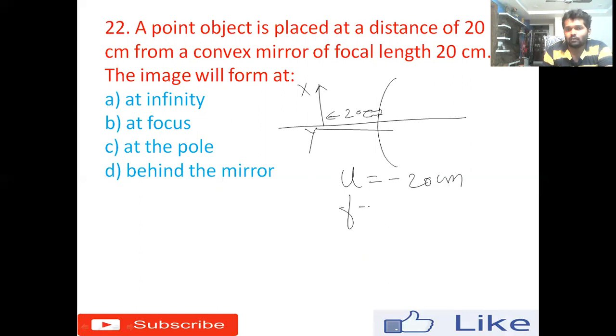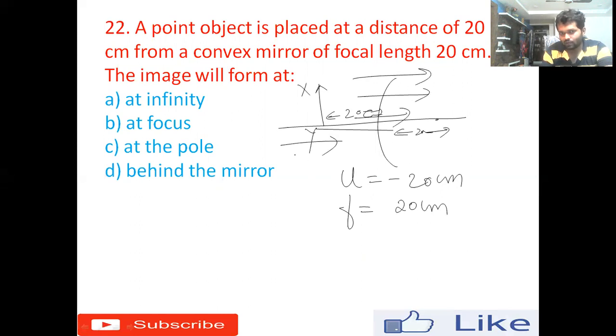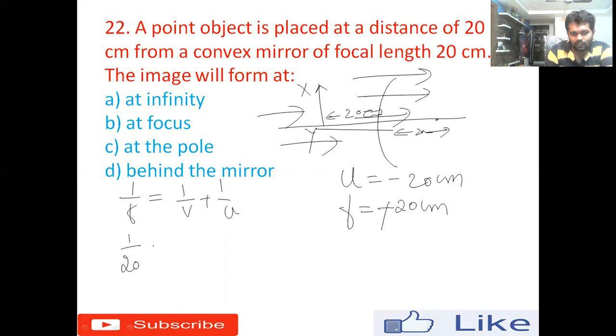And how about the focal length? The focal length will come somewhere here. From here to here is 20 centimeter. Whenever you are measuring along the direction of the light, this is the direction of the light, right? Light comes from this side. So you are measuring along the direction of the light, we have to take it as positive. So what is the formula? Mirror formula: 1 divided by f equals 1 divided by v plus 1 divided by u. Here, 1 divided by 20 equals 1 divided by v plus 1 divided by minus 20.